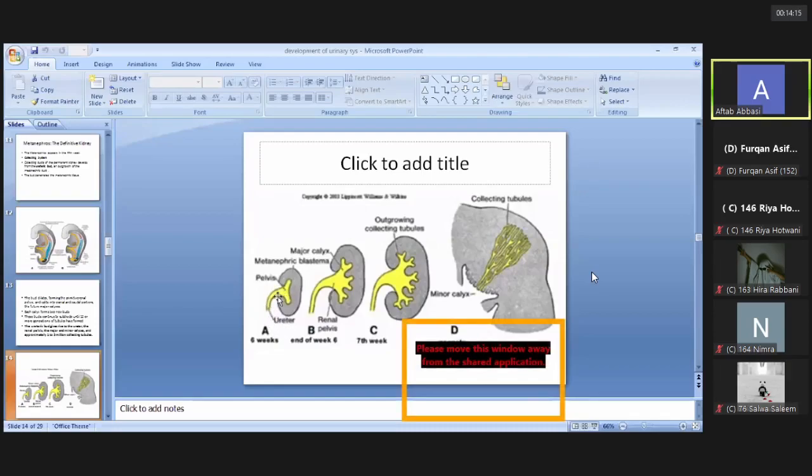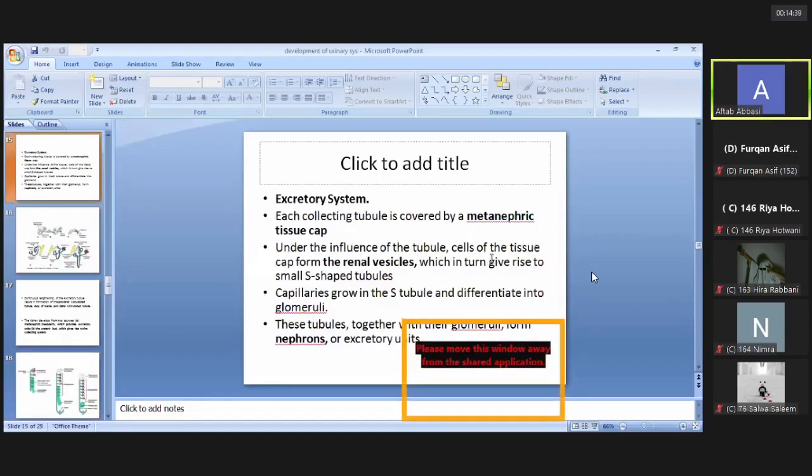At its proximal end, it dilates to form the structure known as the renal pelvis. This renal pelvis further subdivides into two parts, the cranial and caudal part, that will form the major calyces. Major calyces further subdivide to form the minor calyces. From the minor calyces arise the different collecting tubules.